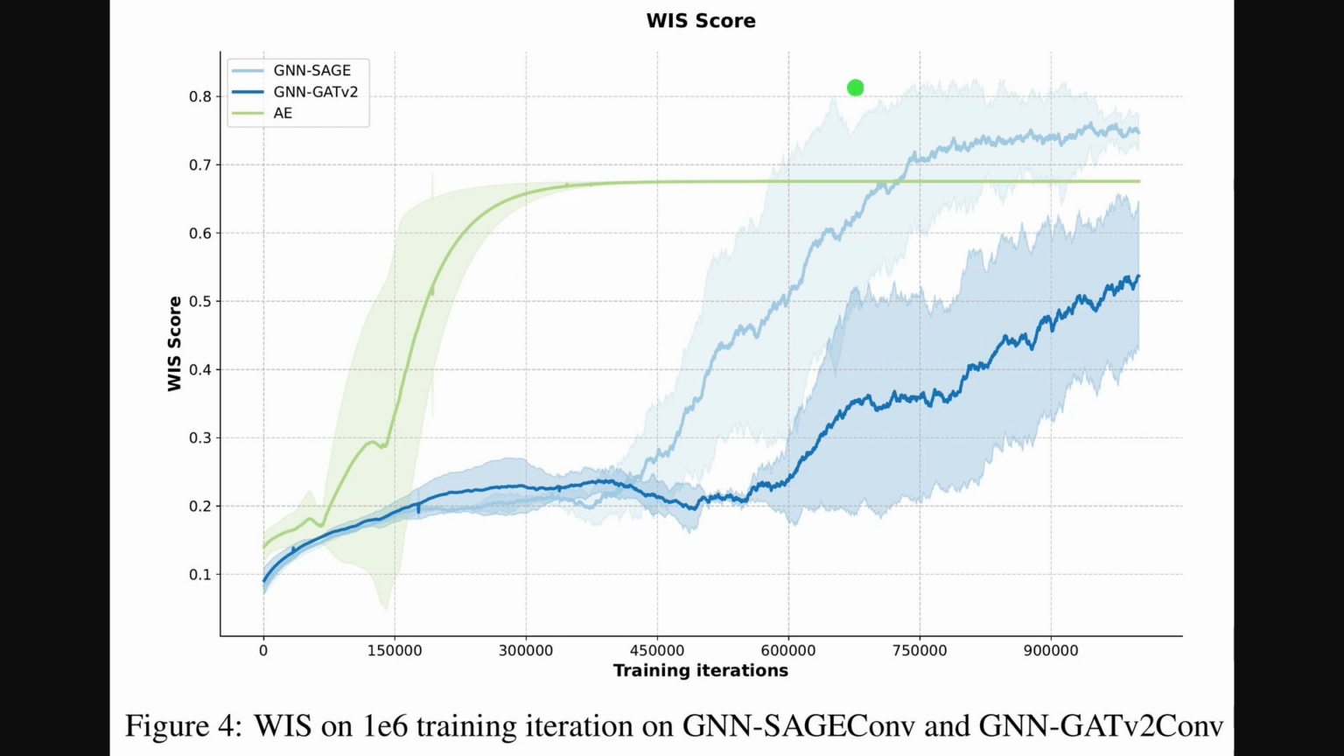Figure 4 shows policy value over 1 million training steps, measured by weighted importance sampling, which estimates how good a learned policy is using log data. The green autoencoder curve climbs quickly to about 0.68 and then plateaus, so it learns fast but stops improving. The dark blue GraphSAGE curve rises slowly, then after roughly 375,000 steps, it accelerates and reaches around 0.75. The light blue GATv2 curve lags, showing noticeable gains only after 600,000 steps and ending just above 0.5.